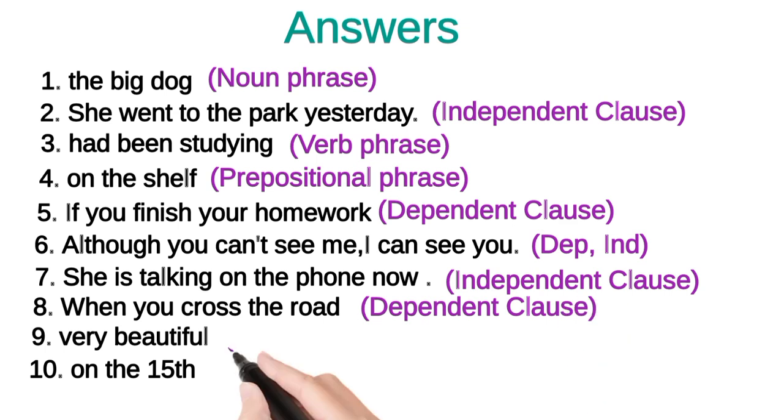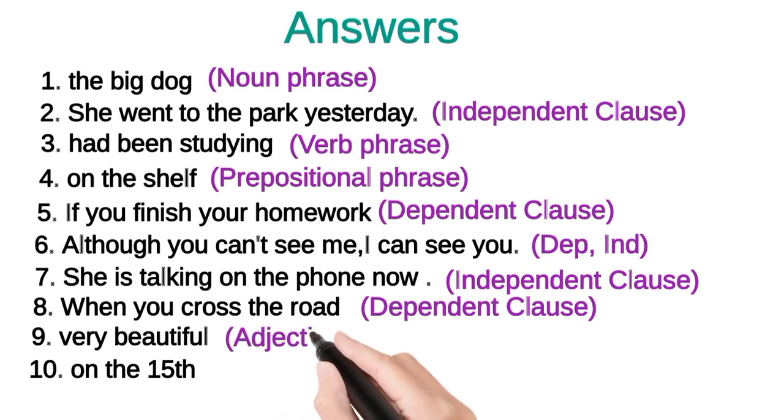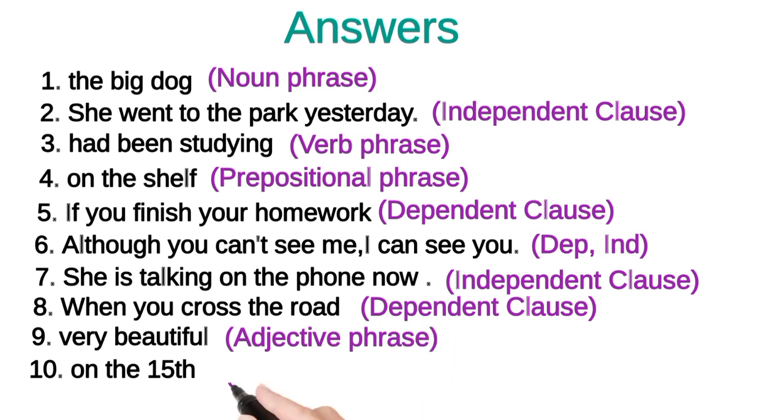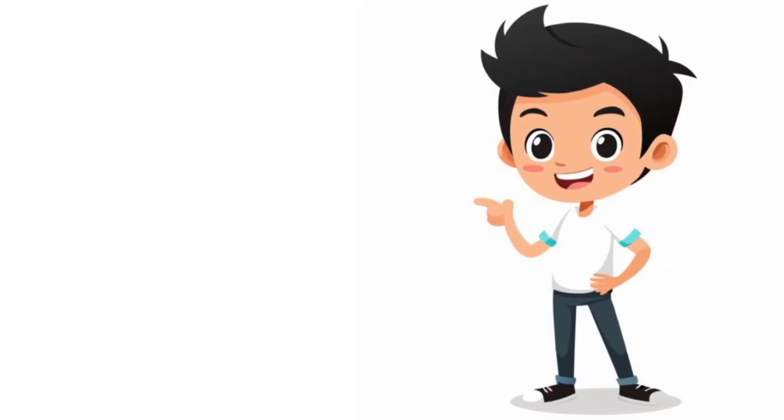7. She is talking on the phone now. This is an independent clause. 8. When you cross the road. This is a dependent clause as the clause doesn't make sense on its own and we require more information to understand it. 9. Very beautiful. This is an adjective phrase as it focuses on the adjective beautiful. 10. On the 15th. This is an example of a prepositional phrase.